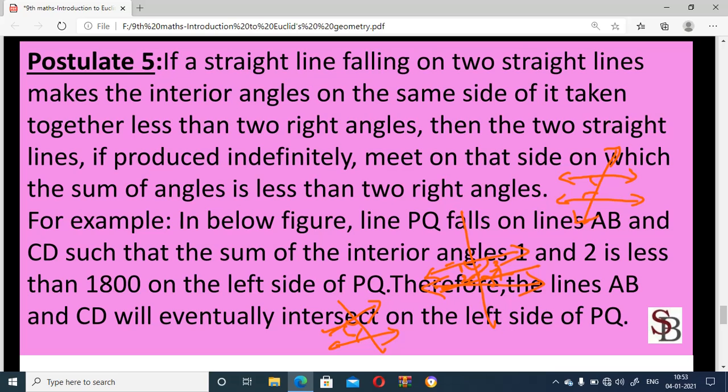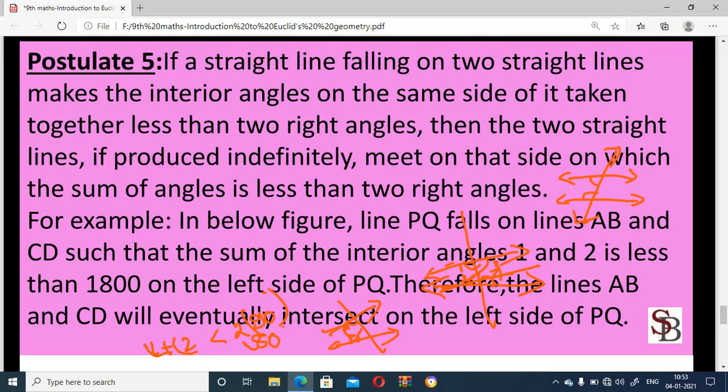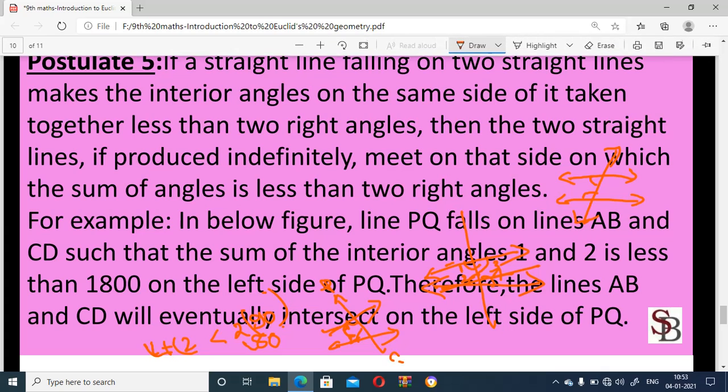When we add these two, 1 plus 2 is less than 2 right angles, means 2 into 90, which is 180 degrees. The sum of interior angles on the same side of the transversal. This is a transversal, PQ is a transversal, and AB and CD are the two lines.